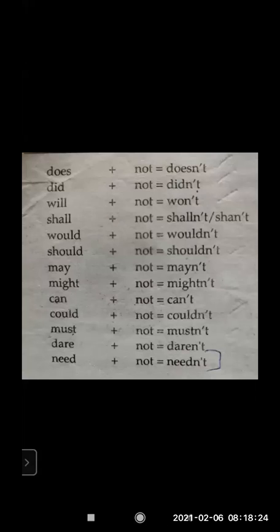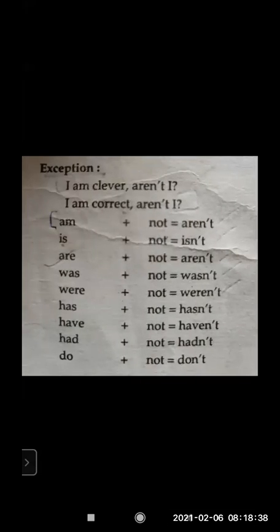May plus not is mayn't. Might not is mightn't. Cannot is can't. Could not is couldn't. Must not is mustn't. Dare not is daren't. Need not is needn't. These are a few words which are used as a question tag. So again, you can go through it. I have put the starting page.